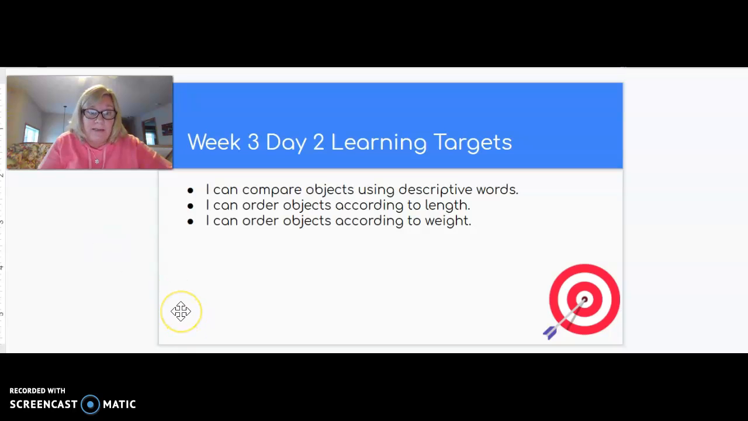Our learning targets for this lesson are: I can compare objects using descriptive words, I can order objects according to length, and I can order objects according to weight. So we are going to be talking about length and weight today.